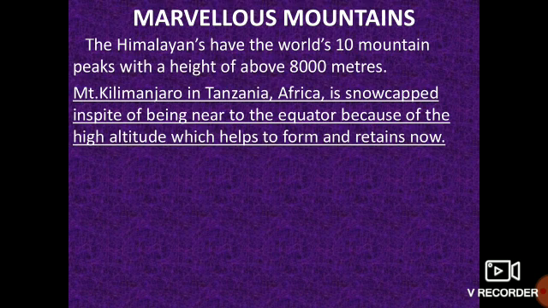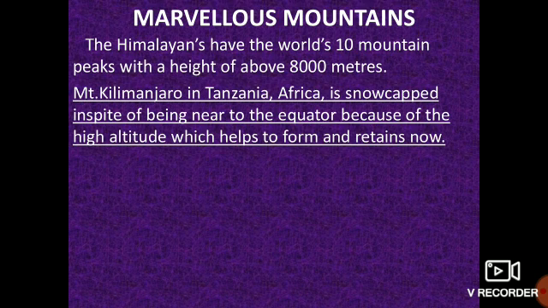So Mount Kilimanjaro, understand it, which is in Tanzania, Africa, the equator passes through it. The equator is at 0 degrees latitude, no? So the equator passes through it. So what happens? The equator passes, but still it is covered with snow. Why is it covered with snow? Because of high altitudes. It is at a very great height, so it helps Kilimanjaro to retain the snow.